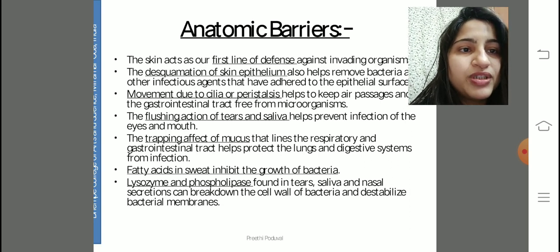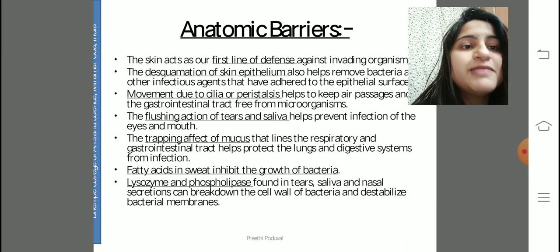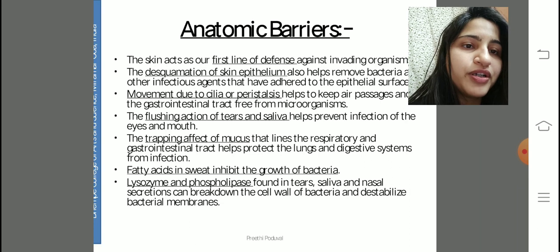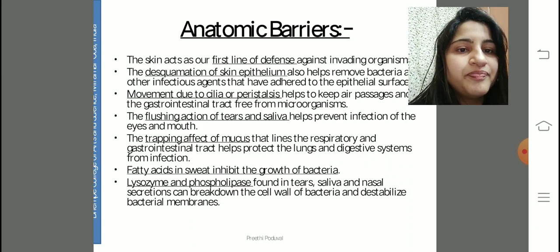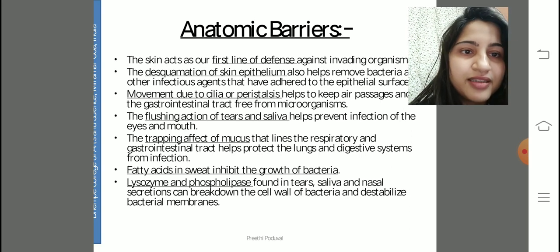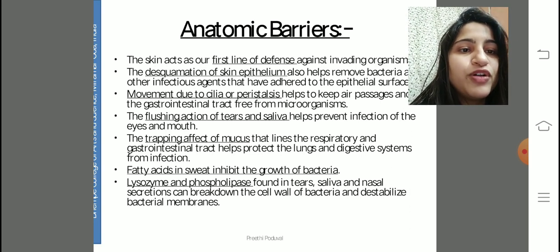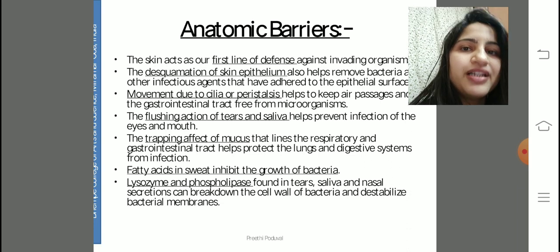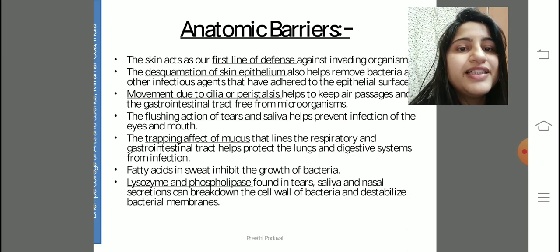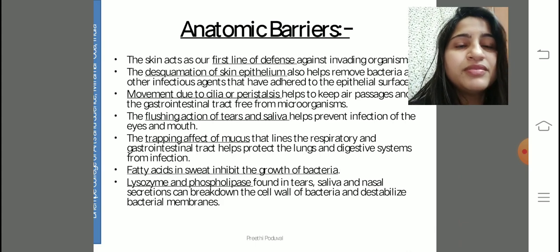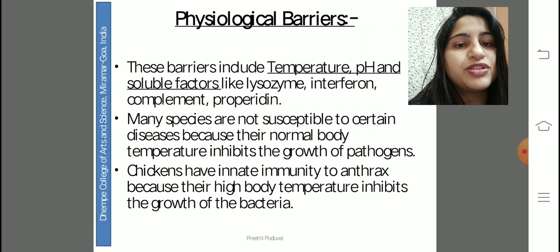The trapping of mucus that lines the respiratory tract and gastrointestinal tract helps in protecting the lungs and the digestive system. So the mucus is also very important immune component. The fatty acids in sweat inhibits the growth of bacteria. Also, lysozyme and phospholipase found in tears and saliva and nasal secretions break down the cell wall of the bacteria and destabilize the membrane to get rid of all these bacterial pathogens.